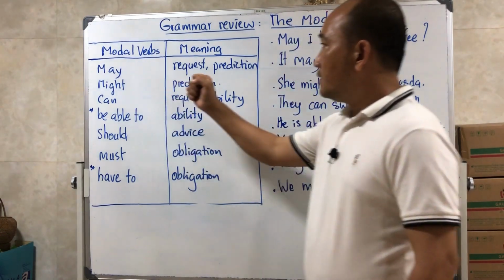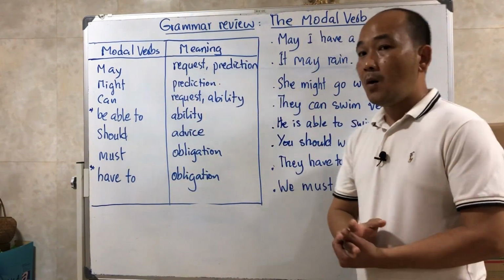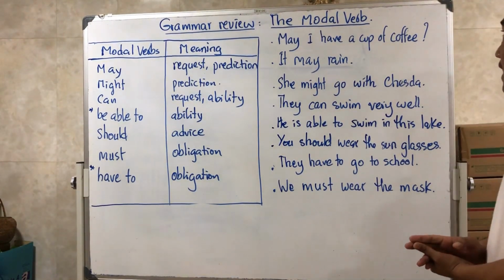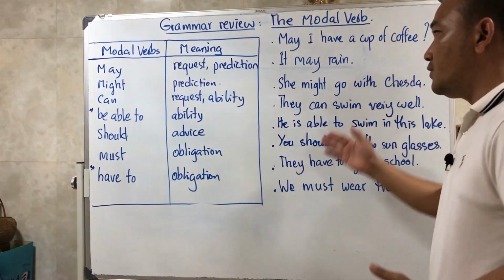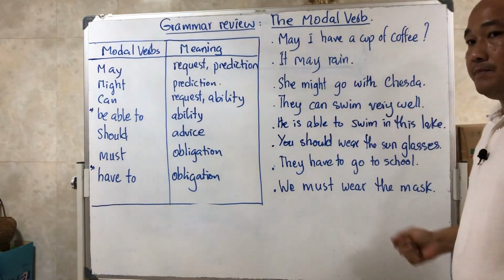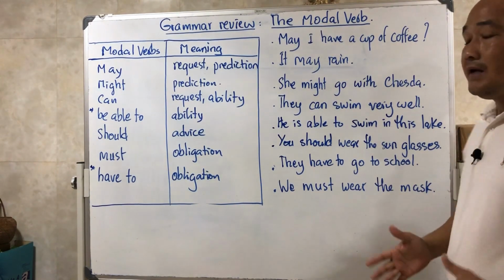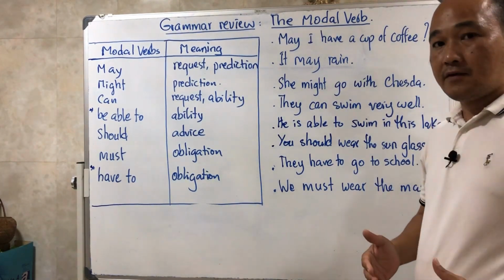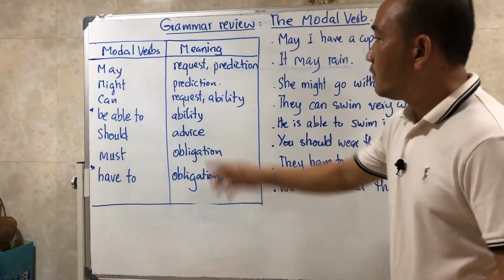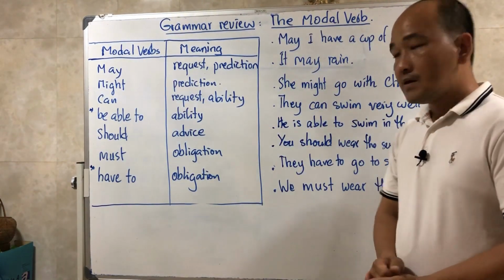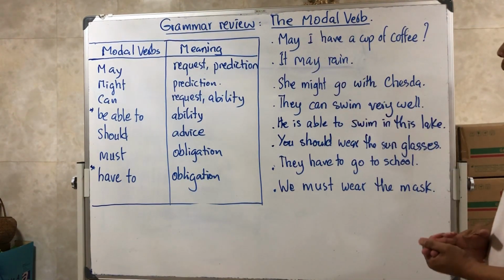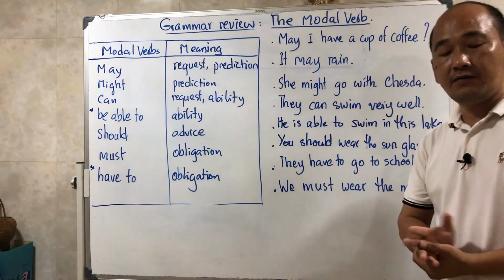We use may to make a request or prediction. For example, may I have a cup of coffee, please? And normally we use the word please. May I have a cup of coffee, please? So we use may to make a polite request. We can also use can for a request too. So you can say, may I have a cup of coffee, please? Or can I have a cup of coffee, please?